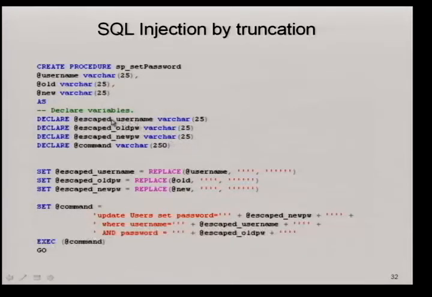But because this variable can only hold 25 characters, the 26th character gets truncated. So whatever you pass, it comes across as the same thing. So you'll have 24 valid characters followed by a single quote. So that way, your statement will become update users set password equals to single quote, 24 characters, single quote, and this single quote then becomes part of the new password.